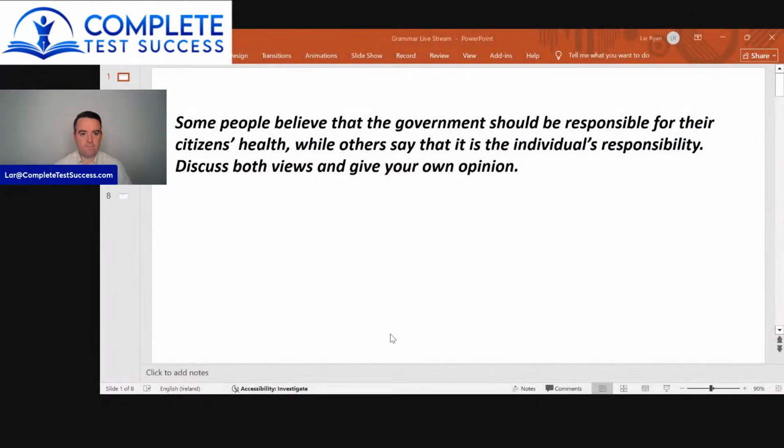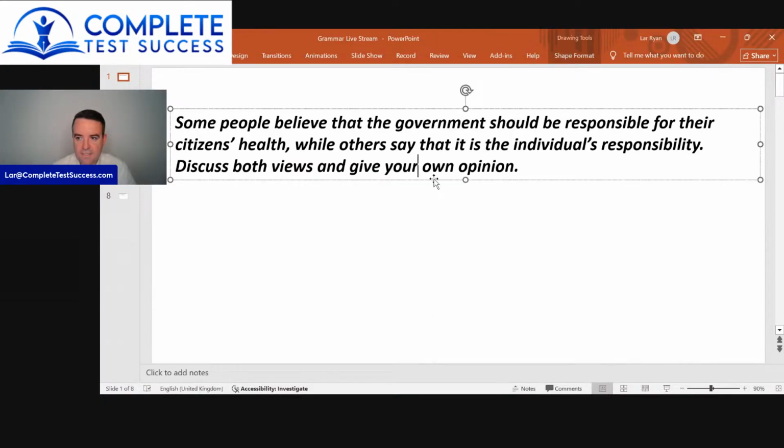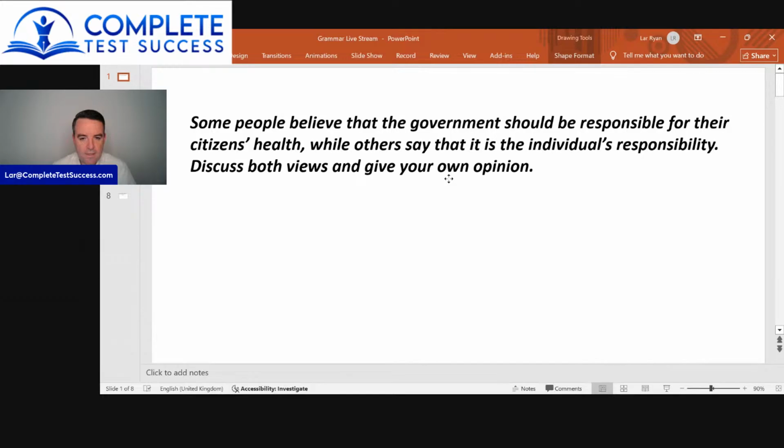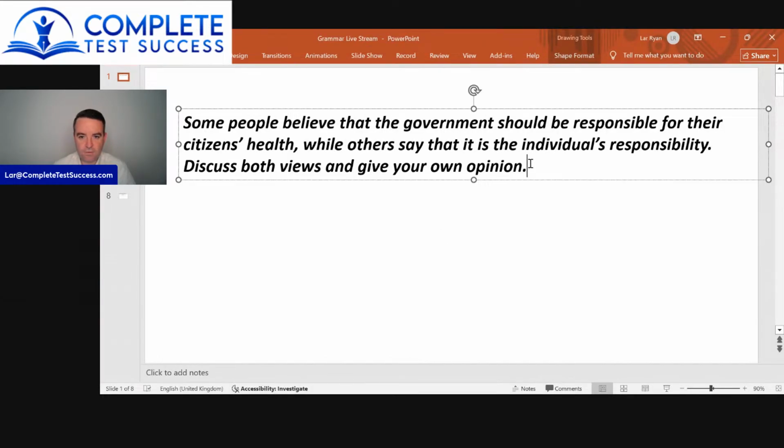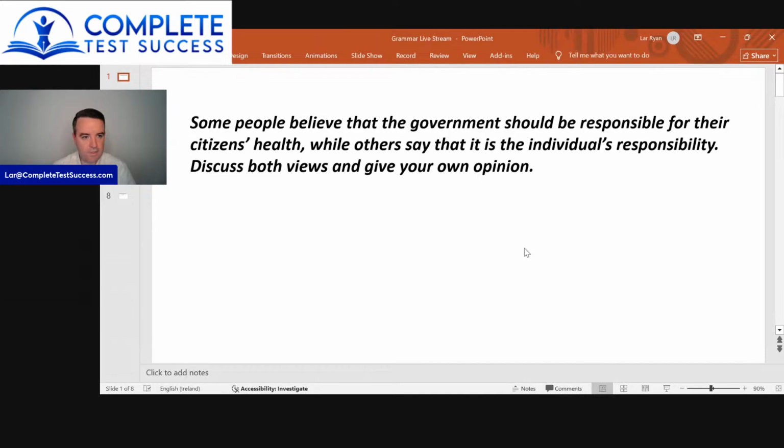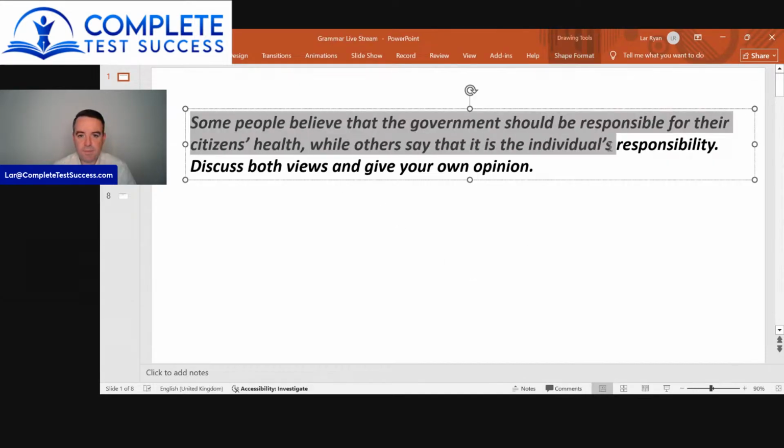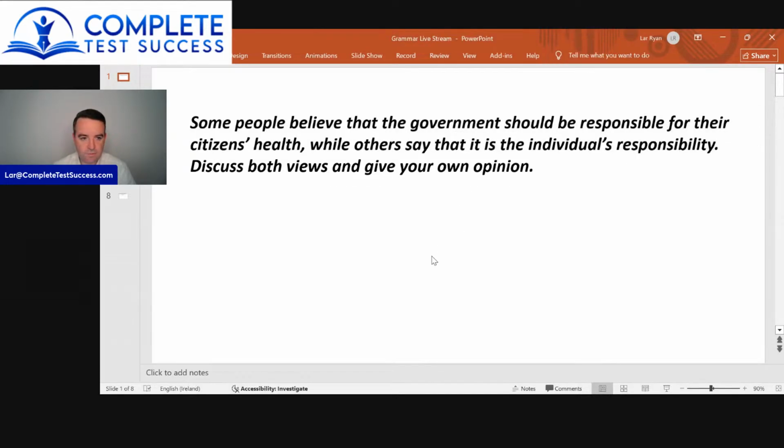So what we're going to do today, to begin with, I have this question. It's a task 2 question. Discuss both views and give your own opinion. So, very common task 2 question type, probably the second most common of the task 2 question types. And here, some people believe that the government should be responsible for their citizens' health, while others say that it is the individual's responsibility. Now, we're not necessarily writing an essay today, but we'll just look at the grammar.